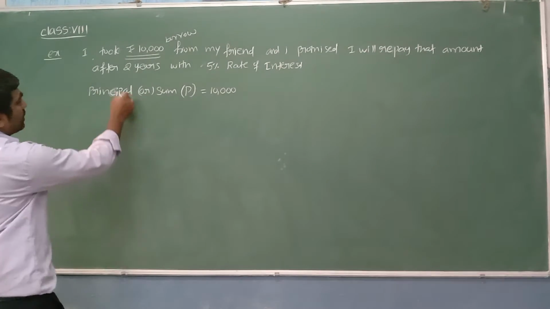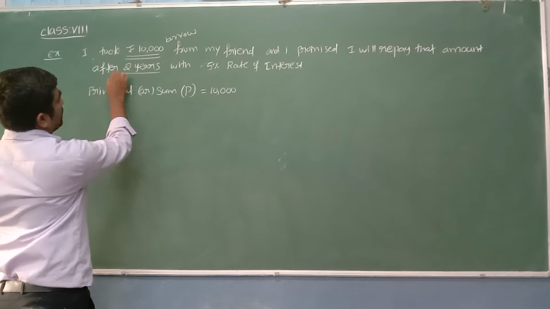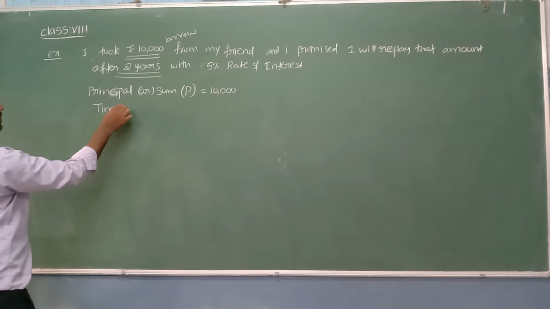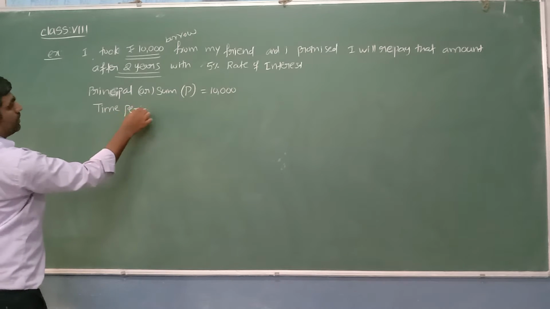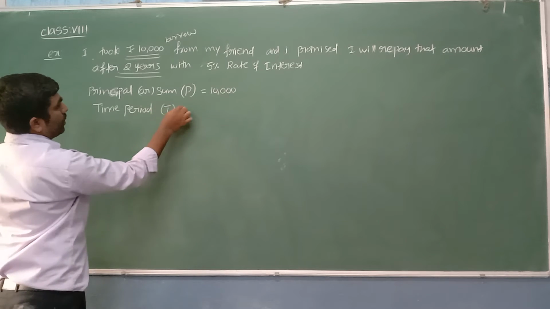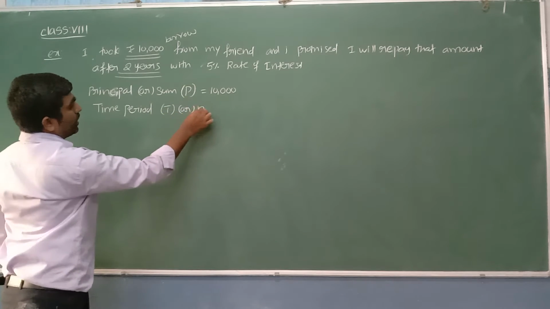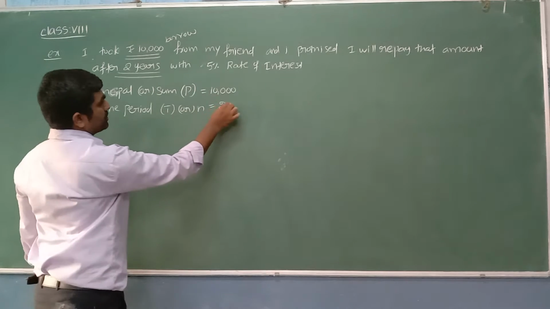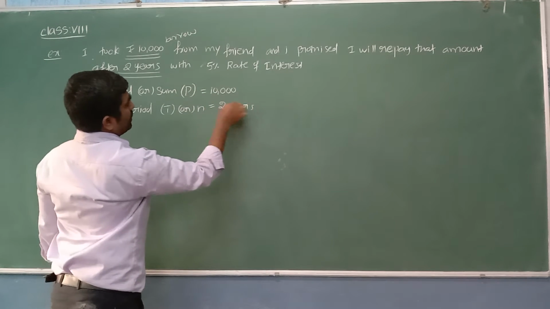And I promised him I'll pay after 2 years. This is called the time period, which we can represent with T or N, the number of years. N is the number of years. Here you can see it is 2 years.